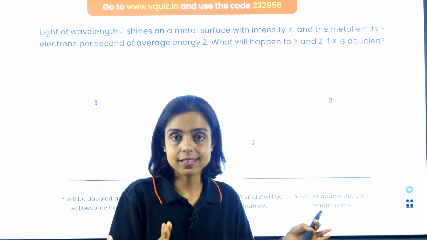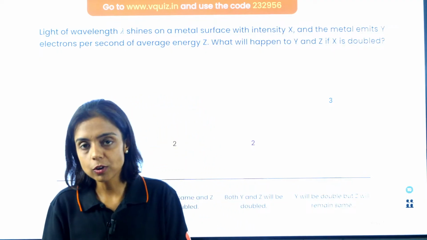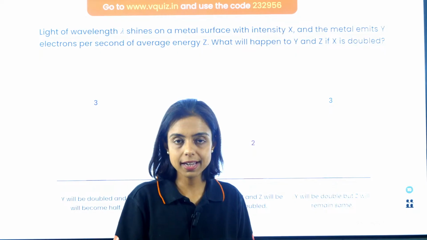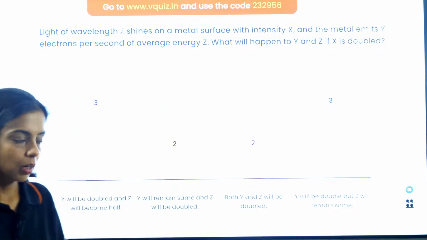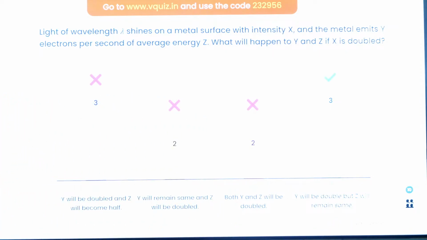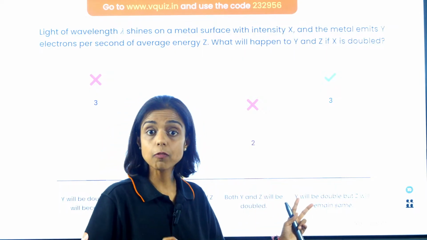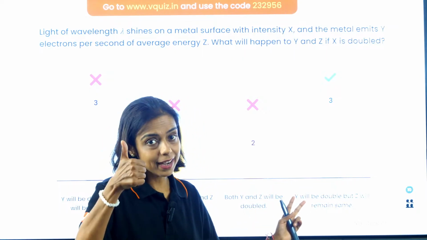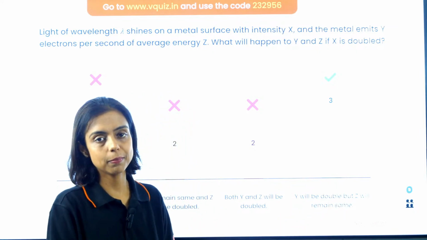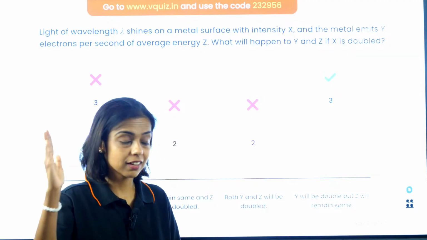More intensity means more quanta fall on that surface, and hence more photoelectrons are ejected. Right, guys? Okay, a tricky question, I guess, for most of you, because I could see more wrong answers. So Y will double, the number of photoelectrons will double. One electron will get one quanta, and Z, the energy of photoelectrons, remains constant because that depends upon the frequency of the radiation, photoelectric effect.